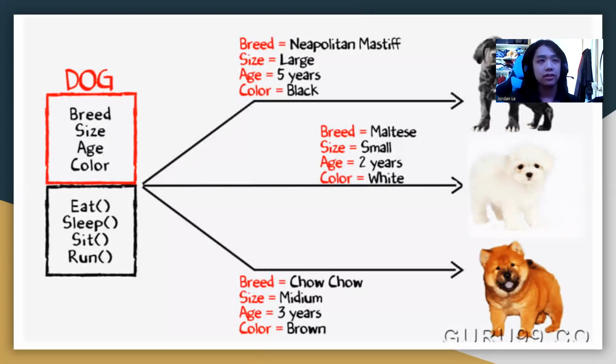Classes are things like, for example, in this example, dogs. Dogs have variables like breed, size, age, colors. Now, objects of those classes, so variants of that type of thing, are like Neapolitan Mastiffs, Maltese, and Chow Chows. They're different types of the class dog with different variables. Like a container, they have different fillings because they have different breeds, sizes, ages, and colors. They also have methods.